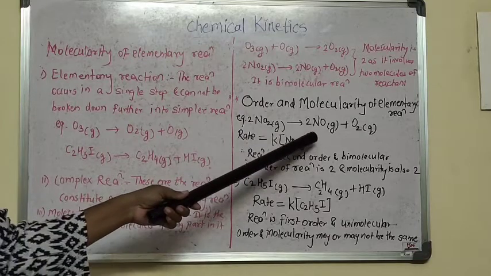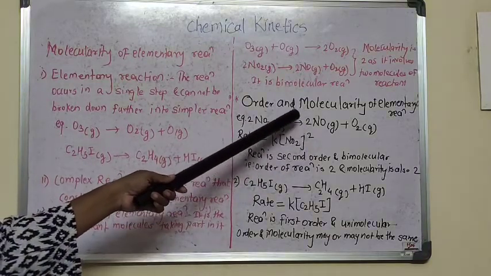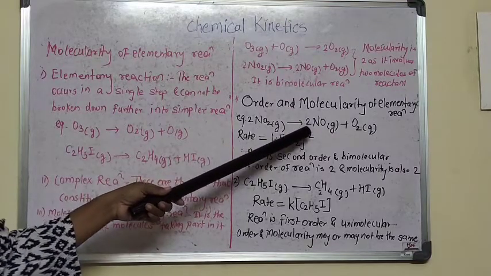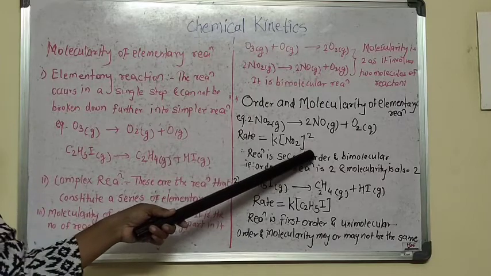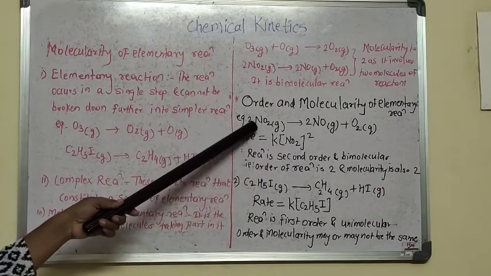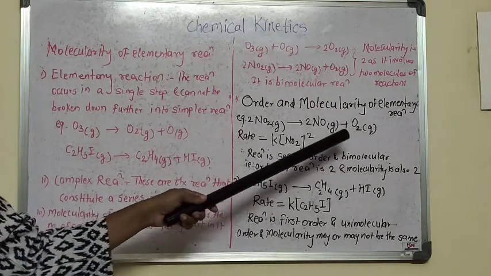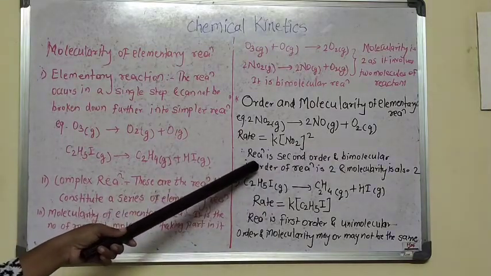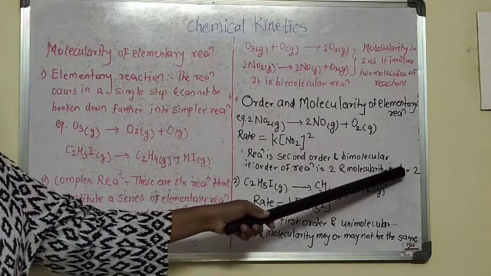If you consider the x and y, the powers for the order, the power is 2. So the reaction is of second order, and as the reaction involves two molecules of NO2, the reaction is a bimolecular reaction. So we are saying that the order of the reaction is 2 and the molecularity of the reaction is also